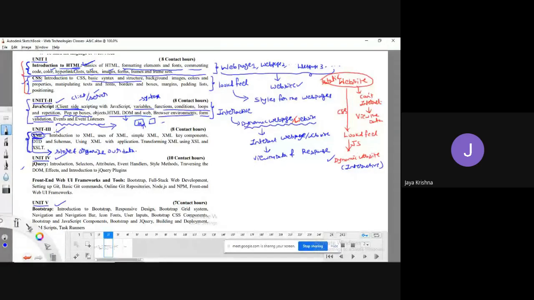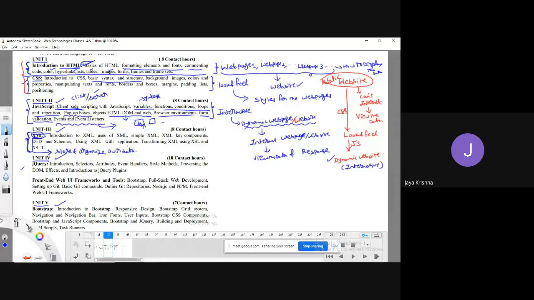So what is the difference between XML and HTML? HTML is mainly concentrating on how to display the data. But what about XML? It is mainly concentrating on how to store the data.